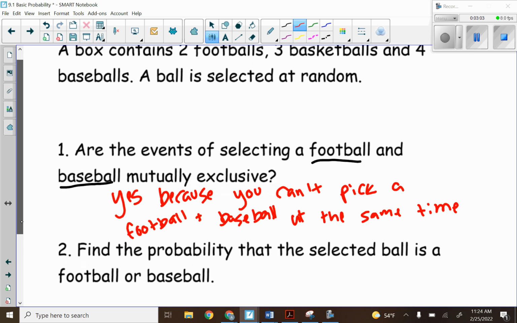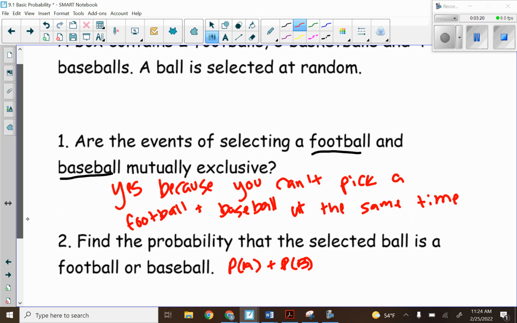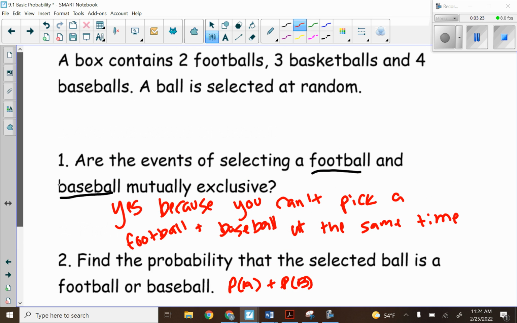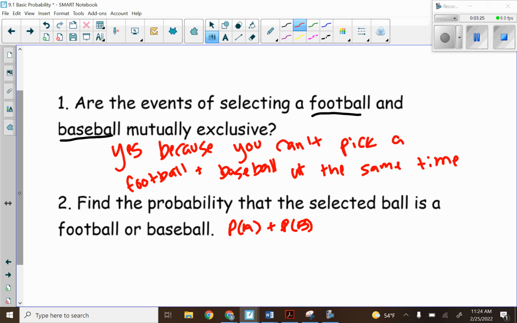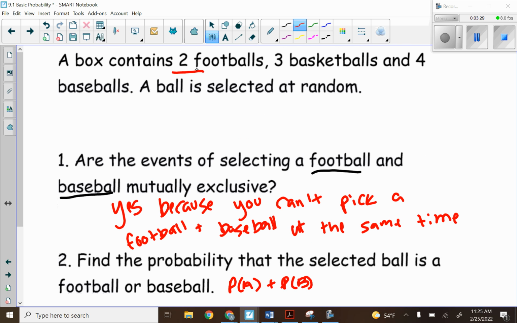So then we're asked to find the probability that the selected ball is a football or baseball. When they're mutually exclusive, that's P of A plus P of B. So the probability of picking a football is 2 out of, there are 9 balls in total.